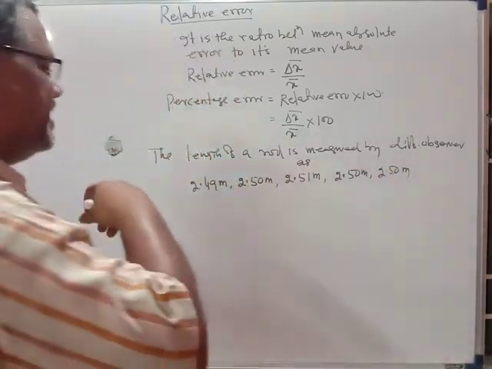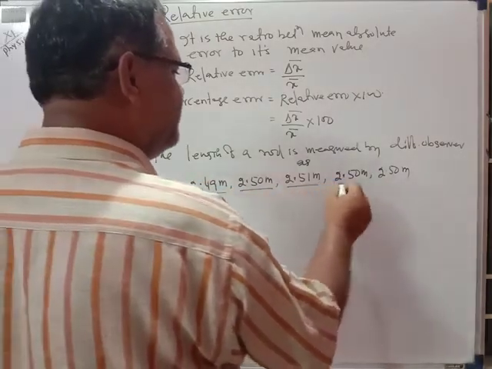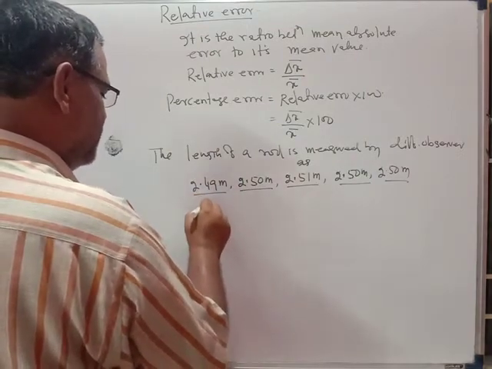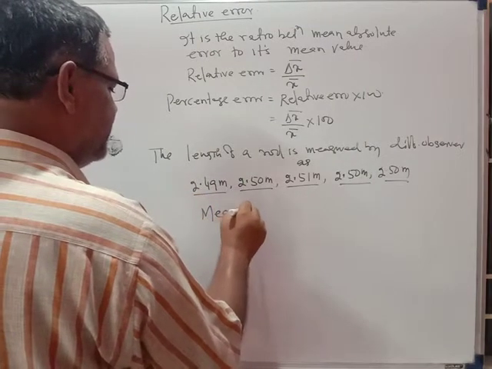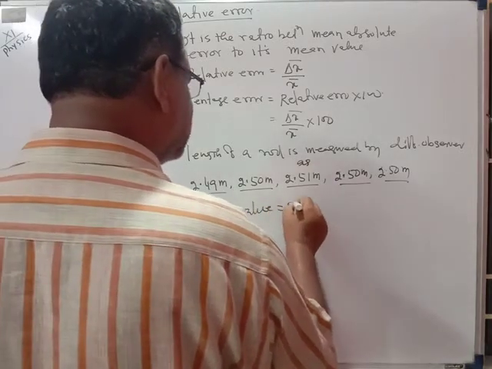If you are measuring in this manner, there are 5 observers, 1, 2, 3, 4, 5. So what is the mean value? The mean value is x bar.